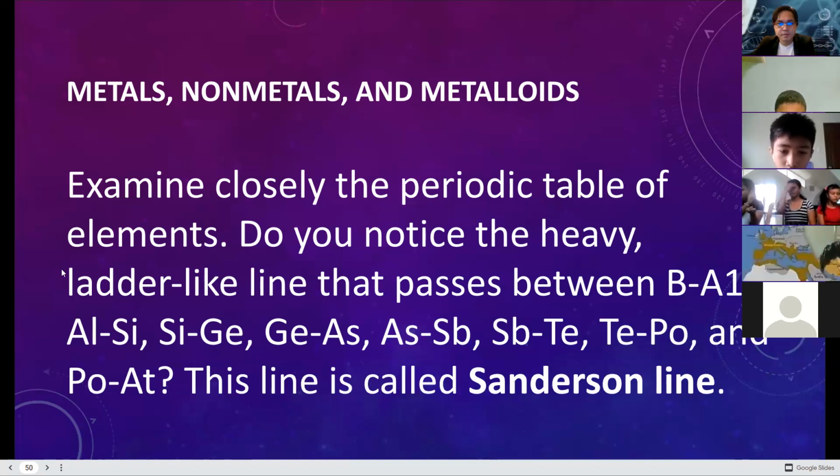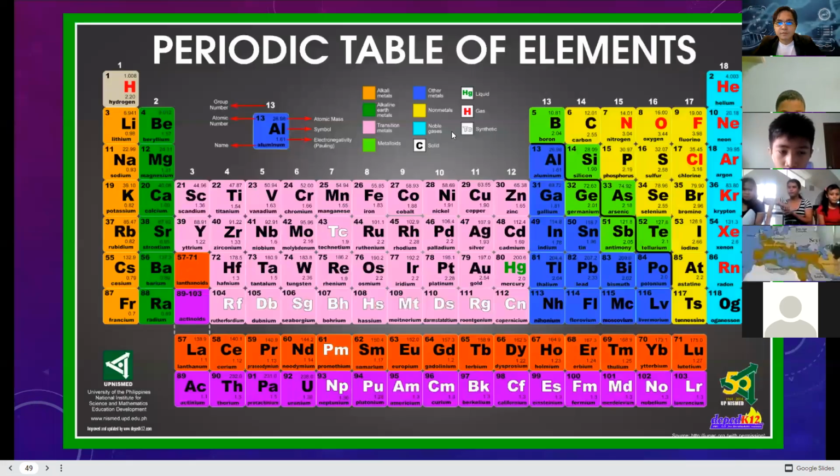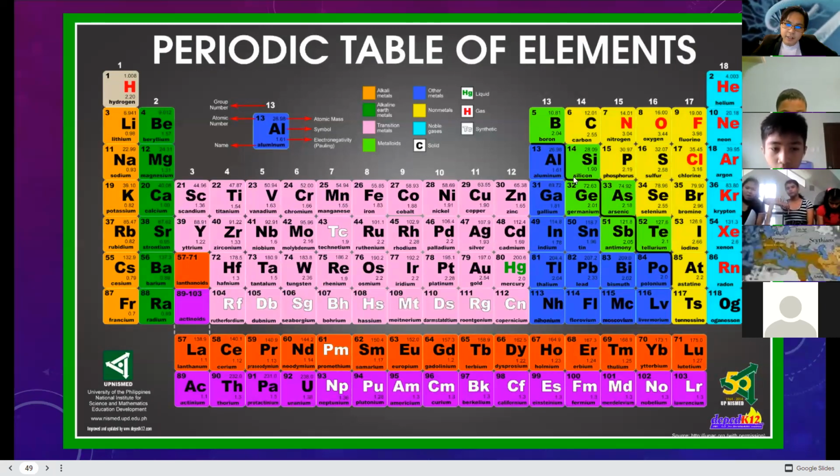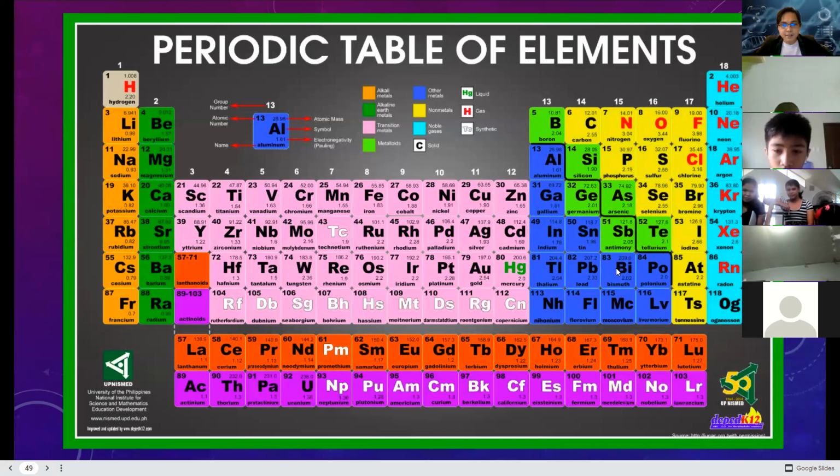It passes through boron, aluminum, silicon, germanium, arsenic, antimony, tellurium, polonium, and astatine. Again, the Sanderson line separates the metals from non-metals. Simple, right? This is now your hint in the periodic table without you knowing it.